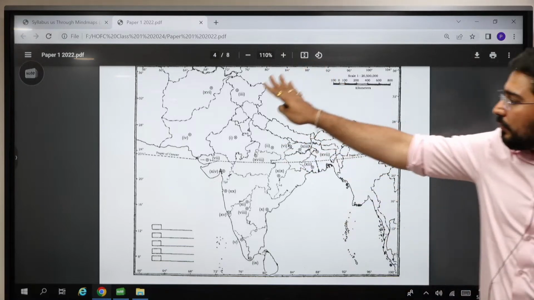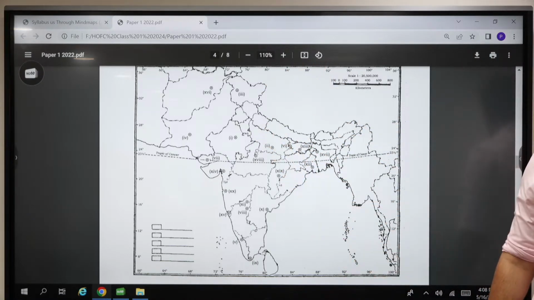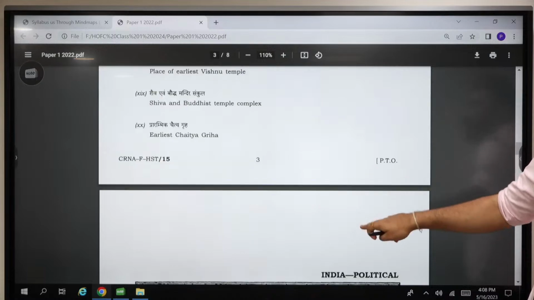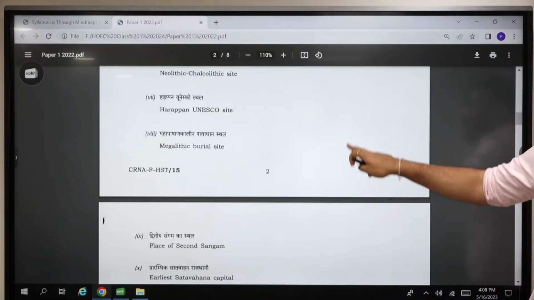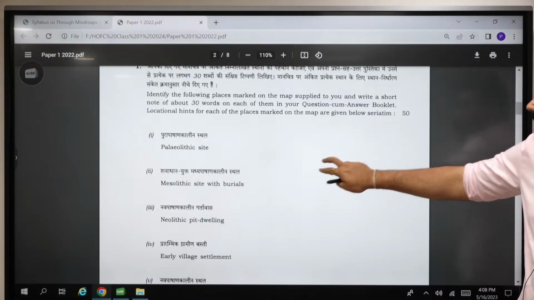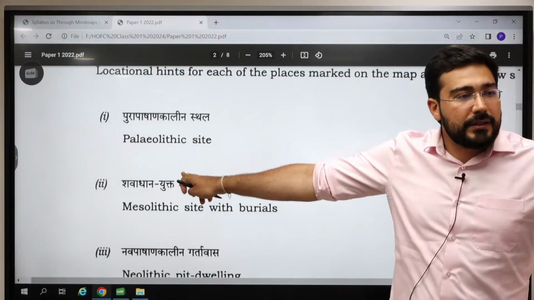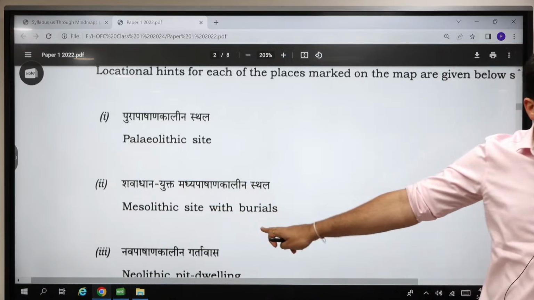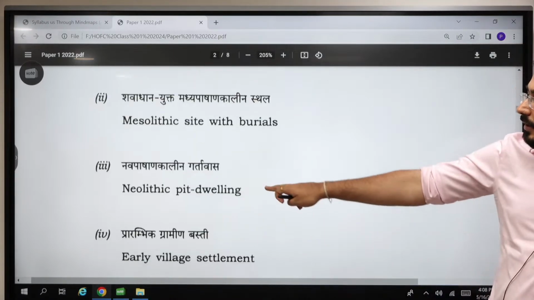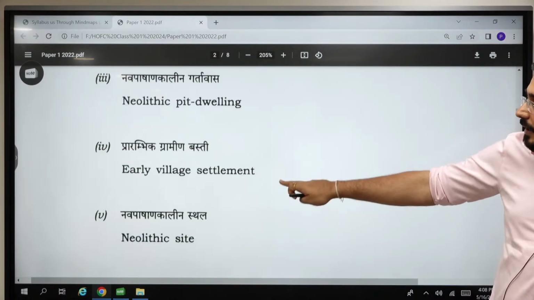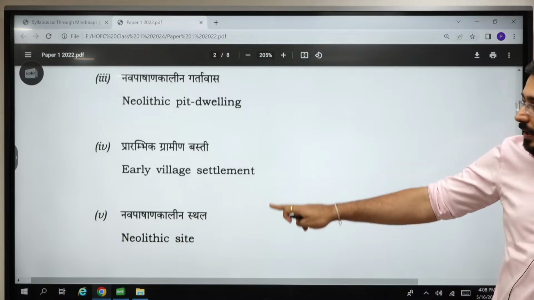Here they are going to mark some sites, and then on the basis of the keywords you have to identify them. The first site is a Paleolithic site. Second, Mesolithic with burial. Third, Neolithic, early agri village settlement.